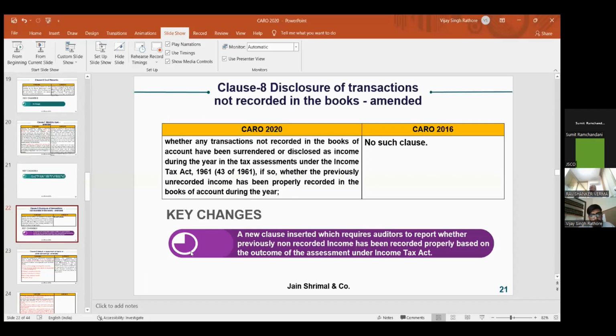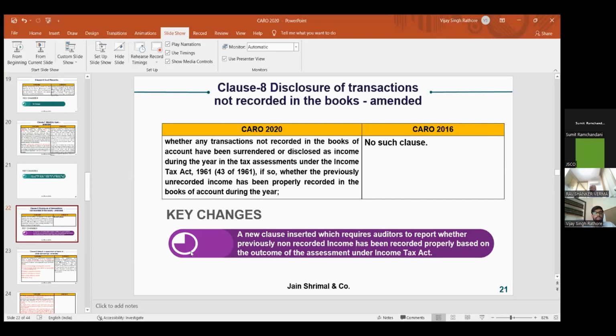Next is clause 8. Clause 8 is disclosure of transactions not recorded in the books of accounts. This is a new clause that has been inserted; earlier there was no such clause. Now the question is whether any transaction not recorded in the books of accounts has been surrendered or disclosed as income during the year in the tax assessments under the Income Tax Act 1961. If so, whether the previously unrecorded income has been properly recorded in the books of accounts during the year.